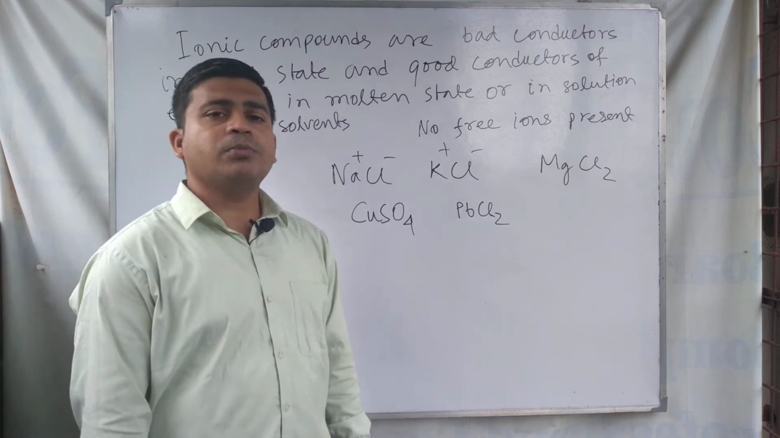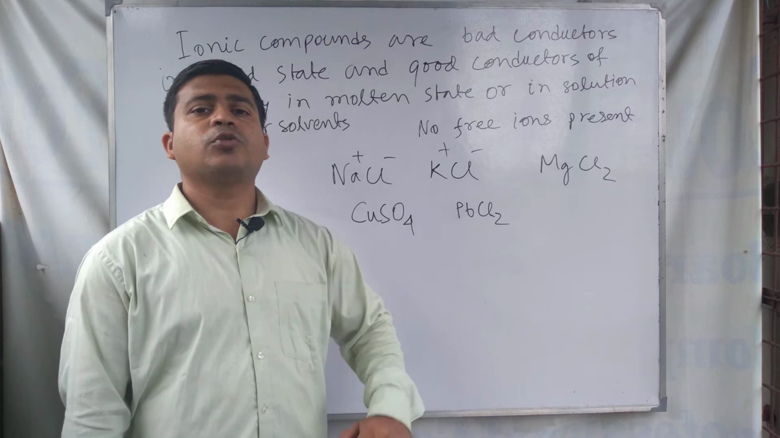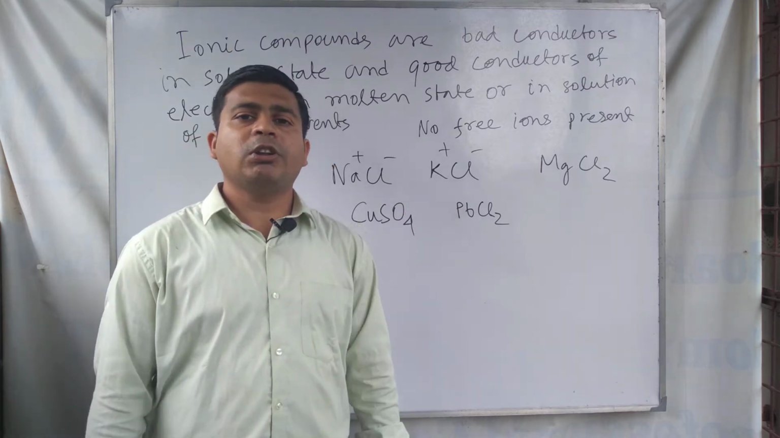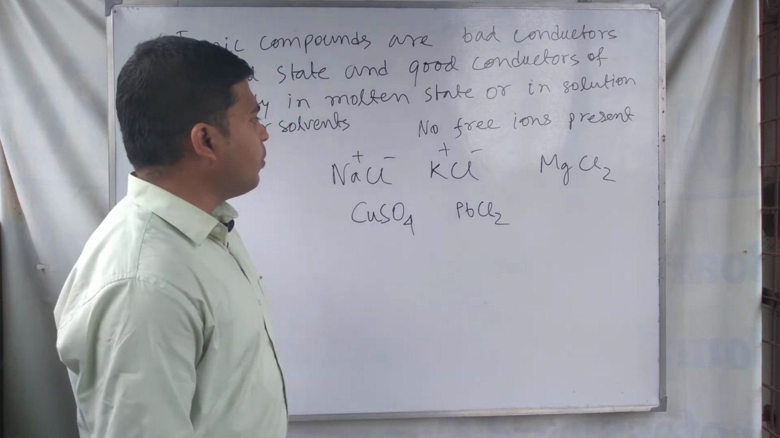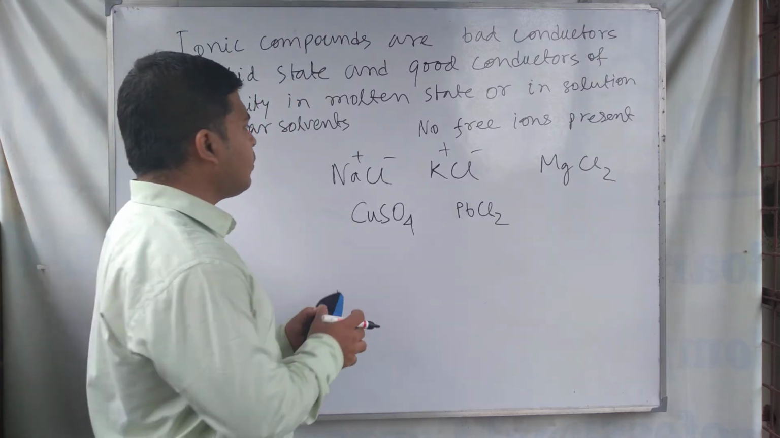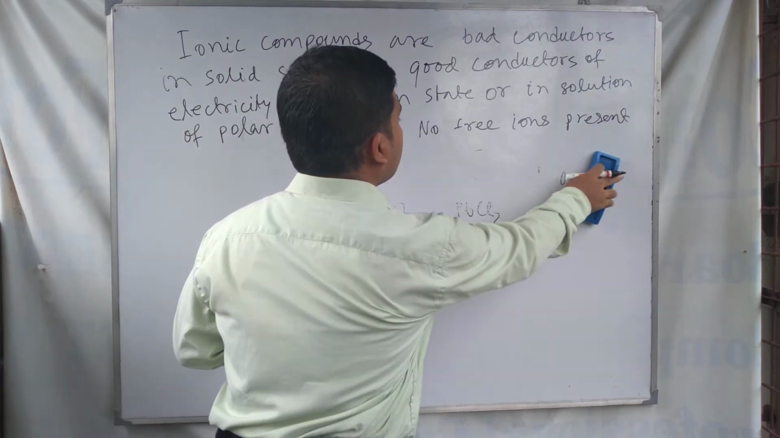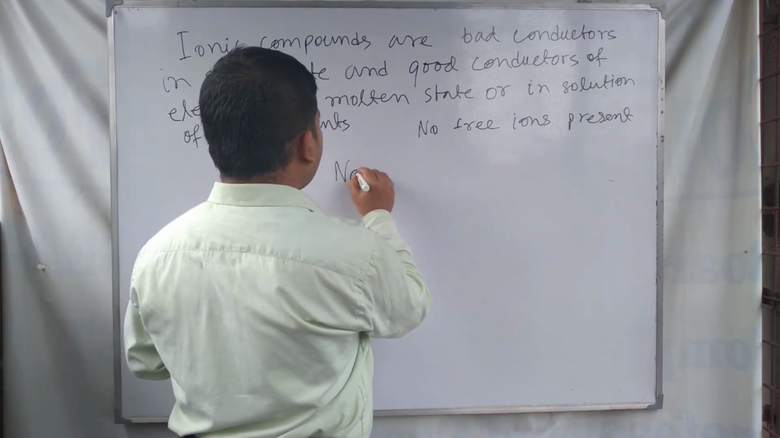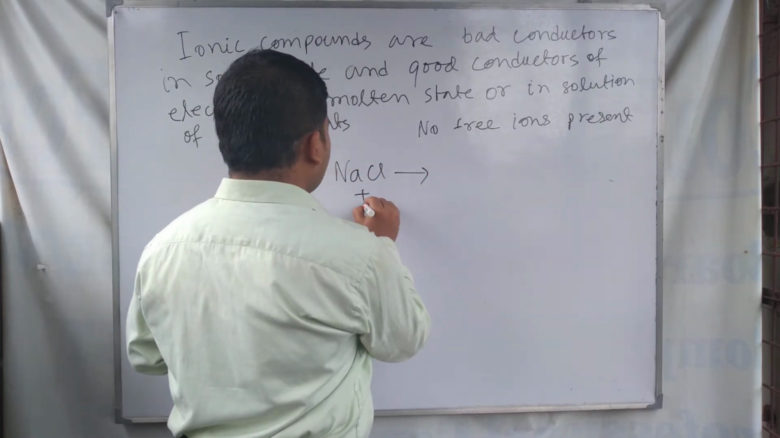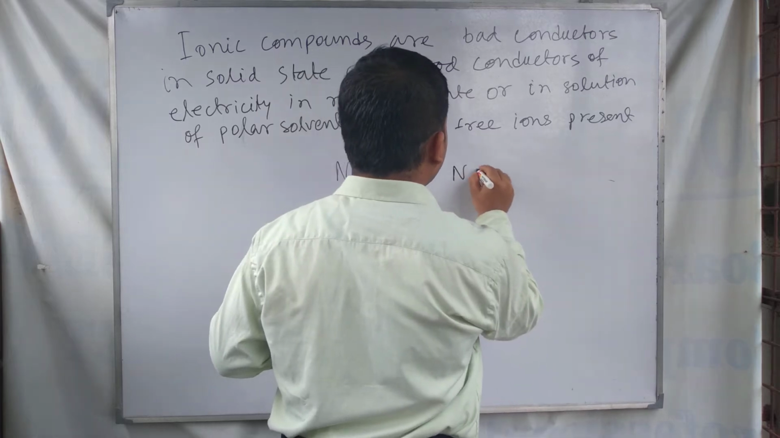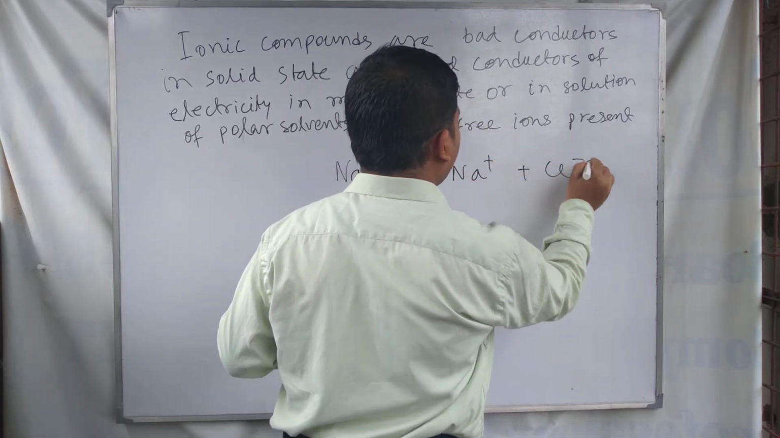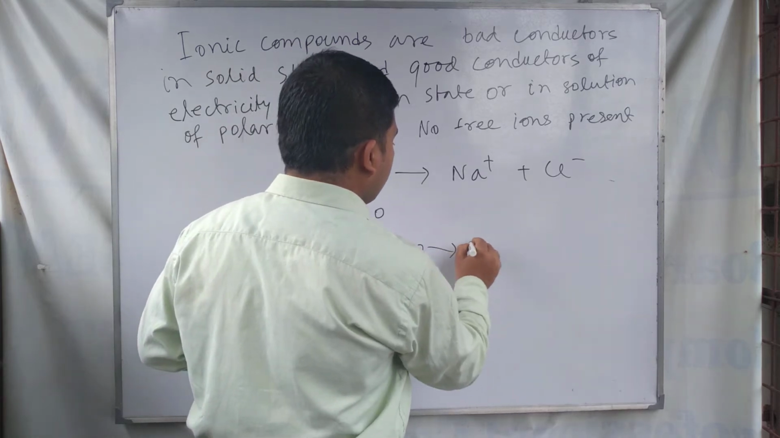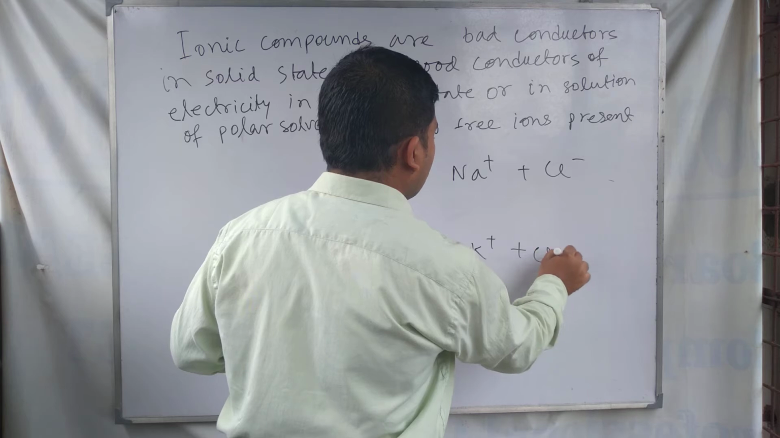And in the case of solution in polar solvent, NaCl and KCl are good conductors of electricity, because in the polar solvent, sodium chloride and potassium chloride break into their component ions, that is, they dissociate. NaCl in water breaks into two ions, Na plus and Cl minus, and KCl in water breaks into two ions, the K plus ion and Cl minus ion.